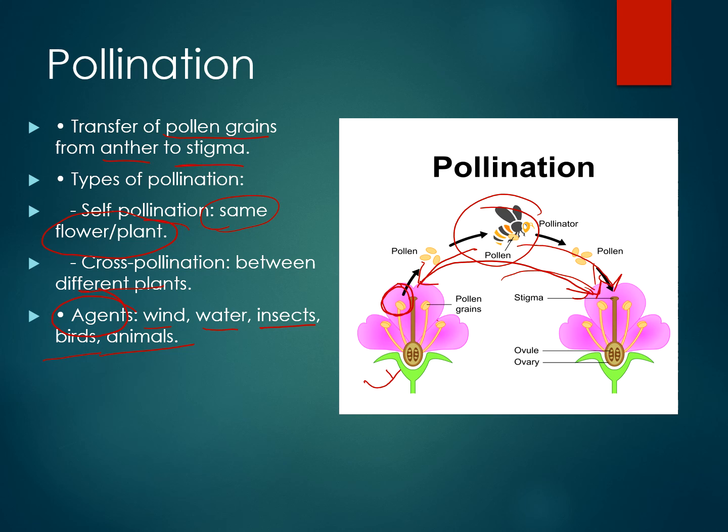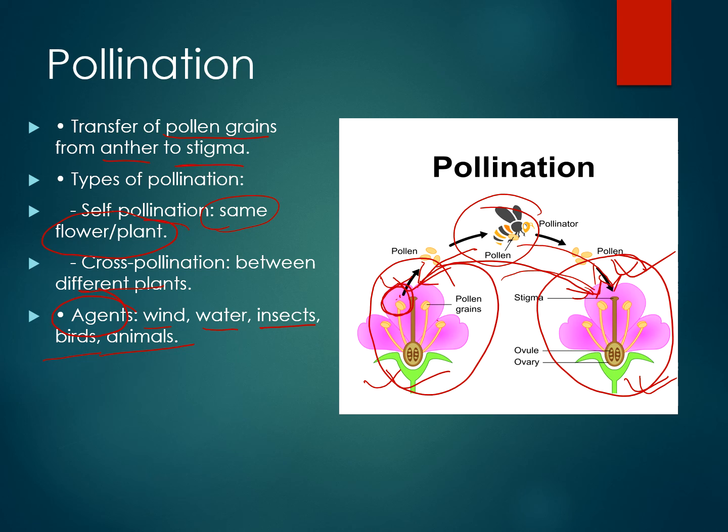So suppose this is the male plant and this is the female part. Even if they are not bisexual flowers, pollen is carried from one part to another. And if they are bisexual flowers, as shown in this figure, both having male and female parts, then also cross pollination can happen. Why? Because the insects carry the pollens from the male part of this plant to the female part of this plant.